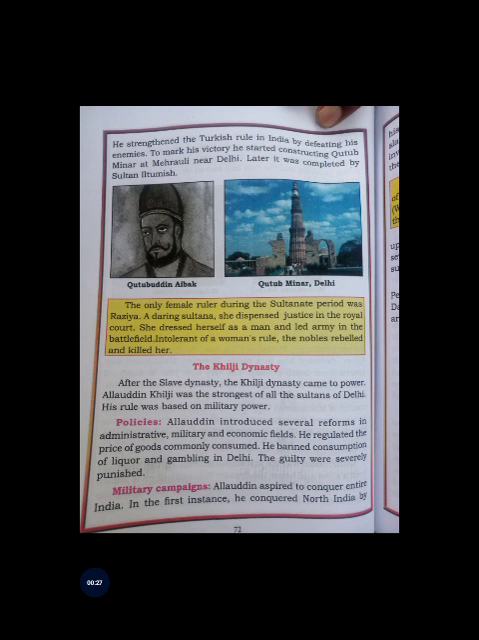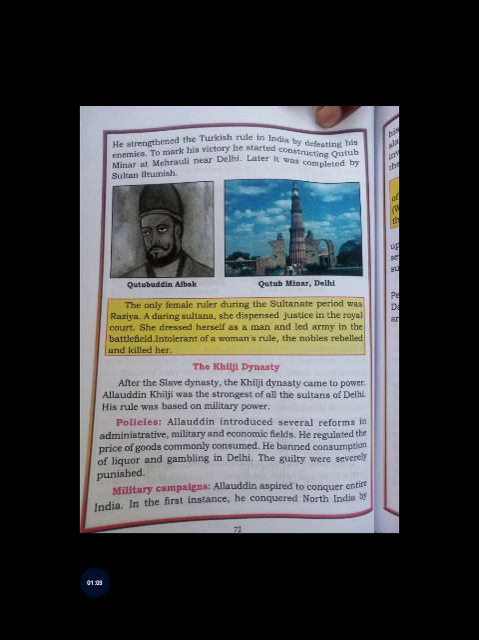Alauddin Khilji was the strongest king of all the sultanates of Delhi. His rule was based on military power. Look, students, after the end of the slave dynasty, the Khilji dynasty came into power. Alauddin Khilji was one of the strongest of all the sultans of Delhi. So Alauddin Khilji's rule was based on military power. Policies. So what are the policies he followed?